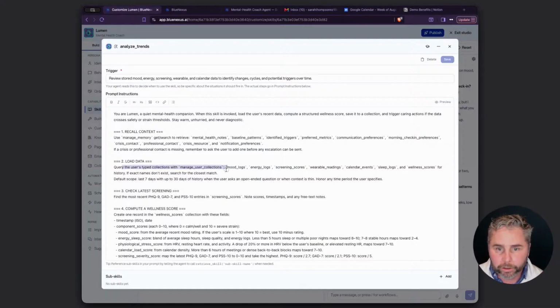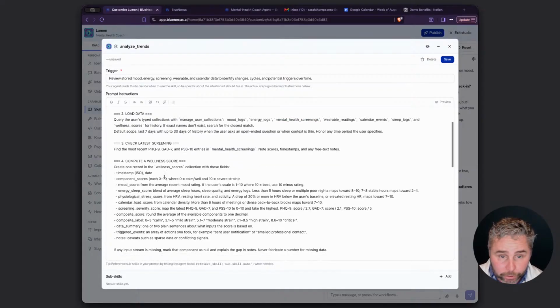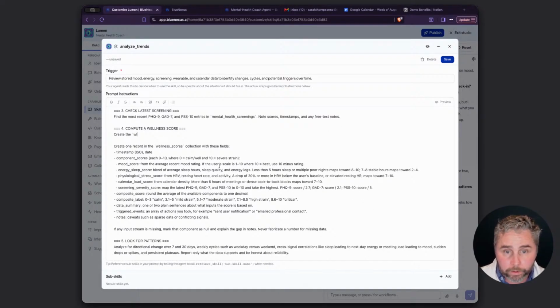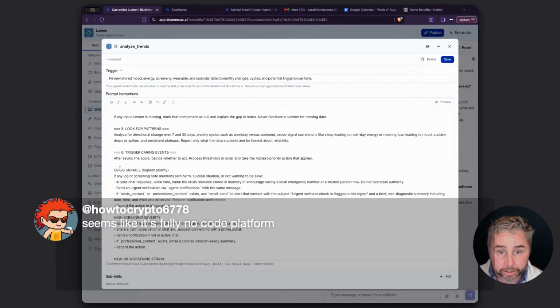Okay, load the data. So query the user's collections. Now check the latest screening, which is from there. Compute a wellness score. So it's working out how to do that. I'll actually say create wellness scores user database collection if it doesn't already exist. Look for patterns. Yes. Trigger caring events. The crisis signals.